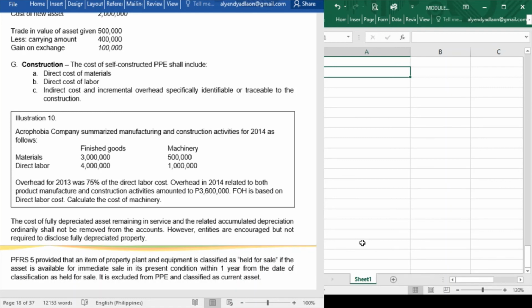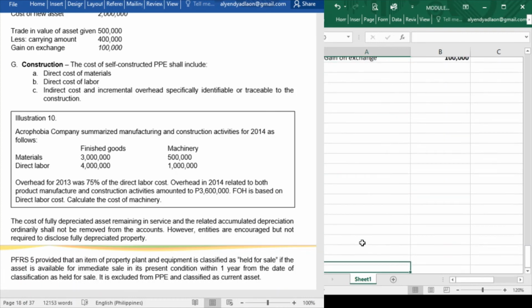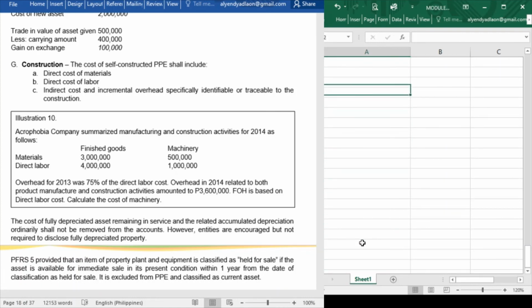We do not always purchase all our cabinets, because there are times that we can have it self-constructed. So that is just the same in our company. Instead of purchasing furniture and fixtures, the company may think constructing such furniture and fixtures will give us less cost than purchasing a new one.